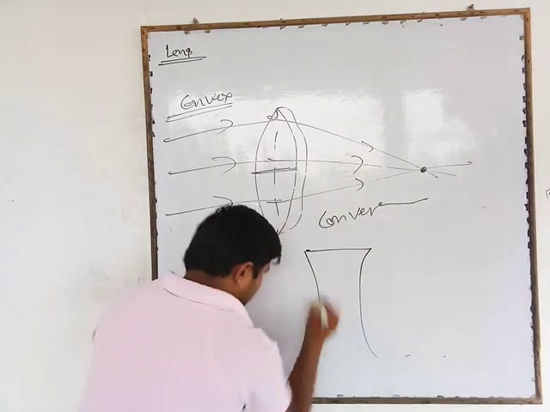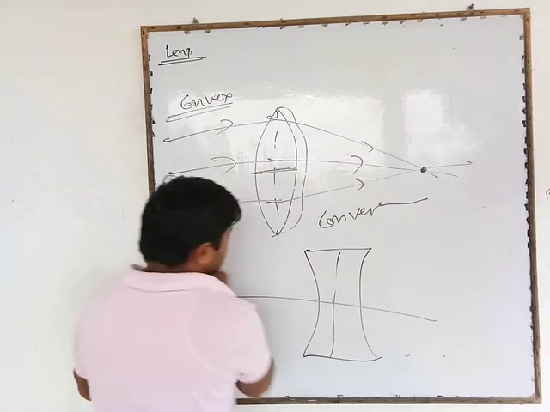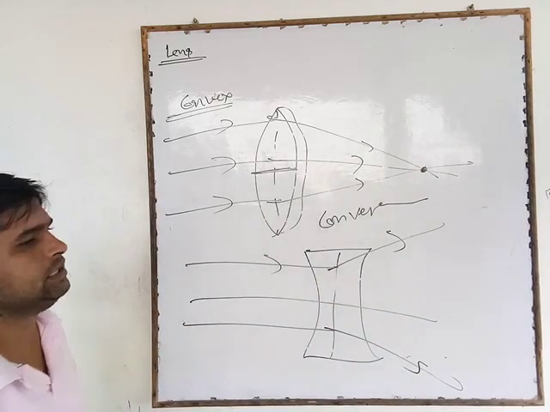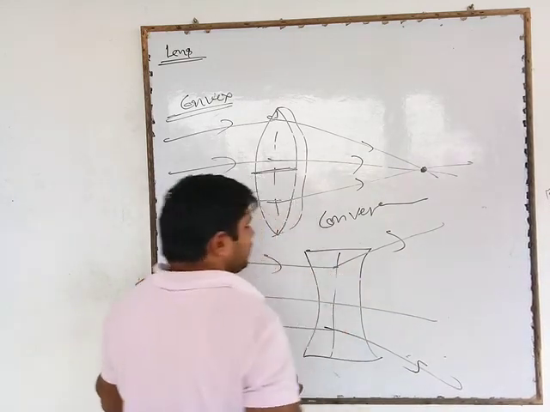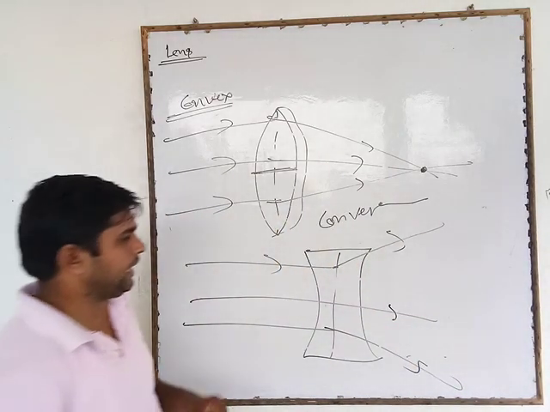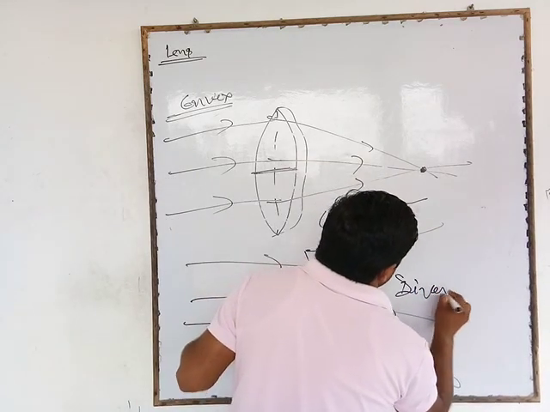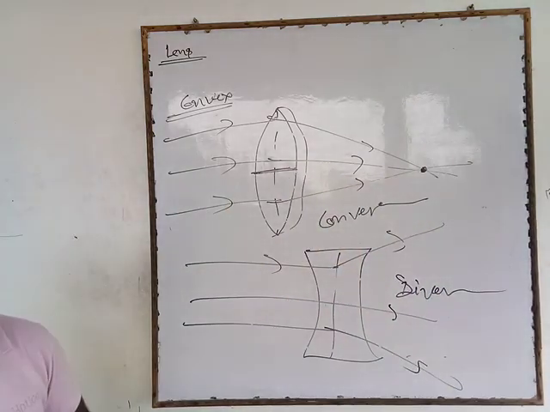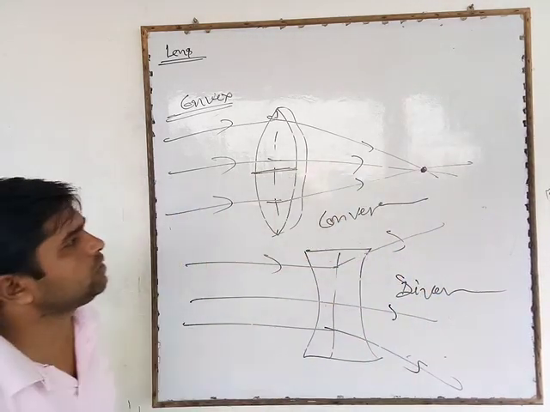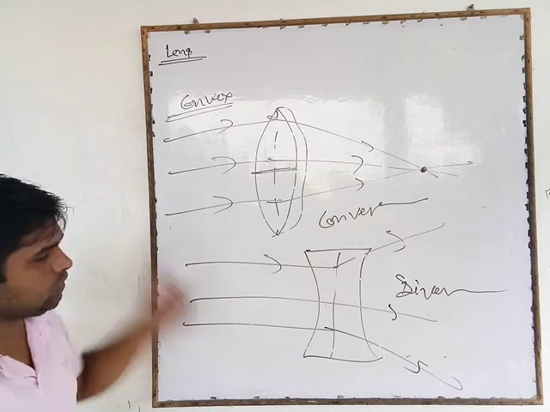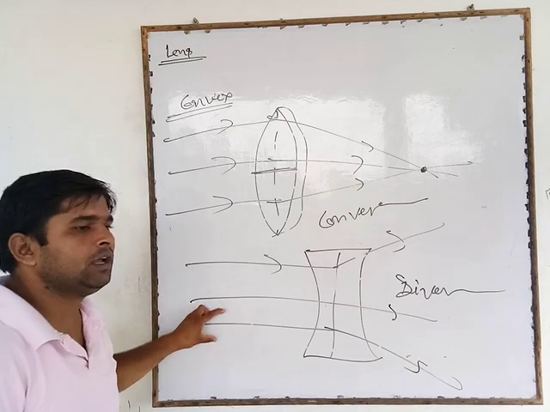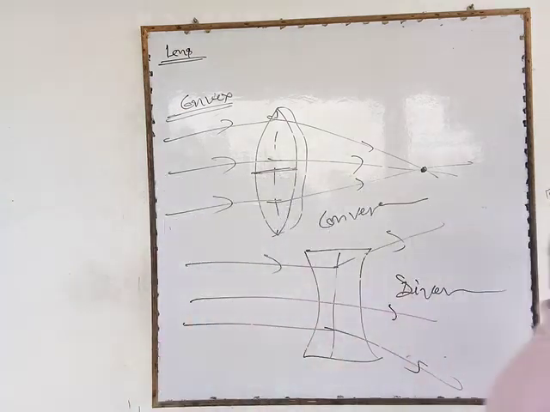But the other one, the concave lens, diverges all rays of light falling on its surface. So, as it diverges rays of light, it is also known as a diverging lens. So in the class 10th syllabus, we know that lens is of two kinds: first the convex lens, or converging lens, and the other one the concave lens, or diverging lens.